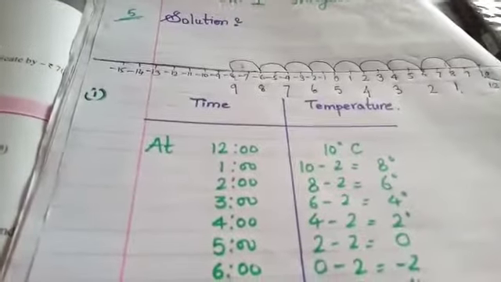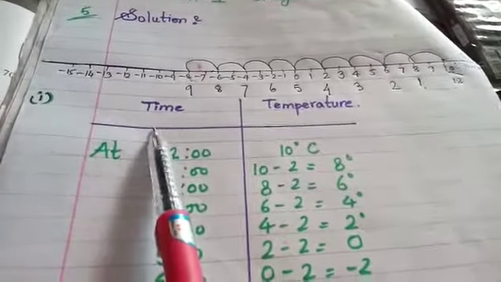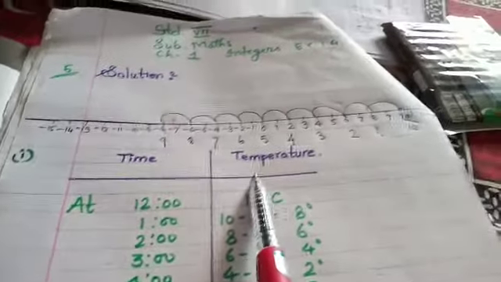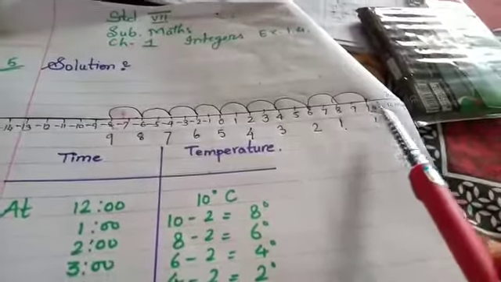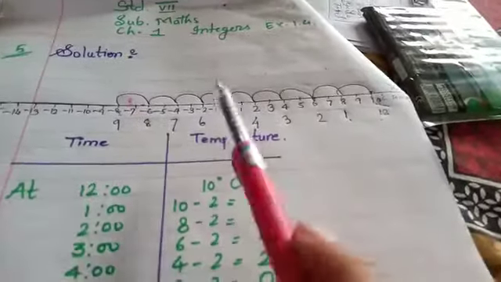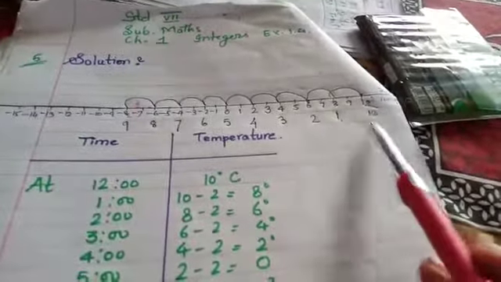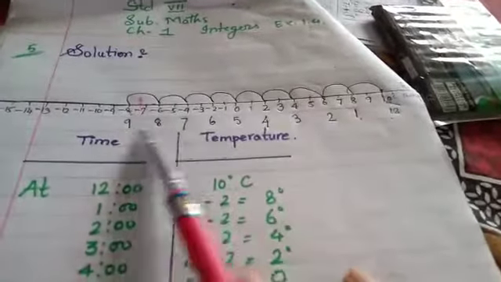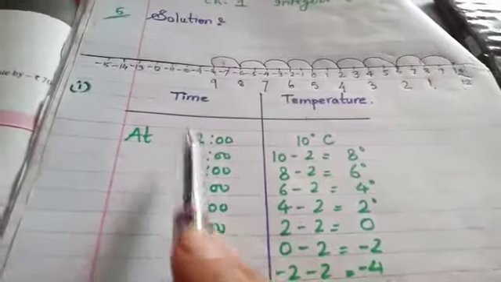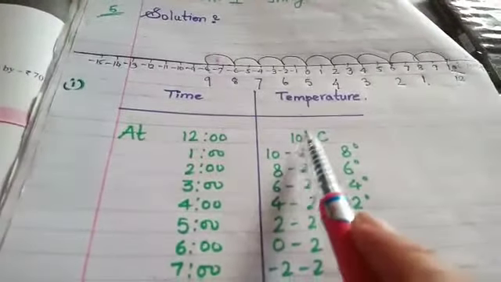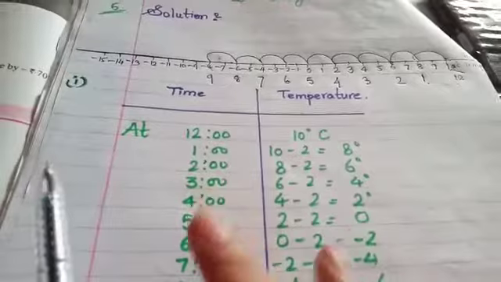But when we want to do it in the solution way, we will do it like this. We have to make columns: time and temperature. 2 degrees Celsius we have to decrease, and then we have to write the time. On the number line I have explained to you; now I am explaining this way. At noon the temperature is 10 degrees Celsius. It is given in the question only.